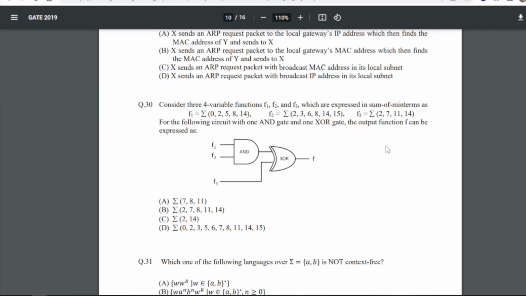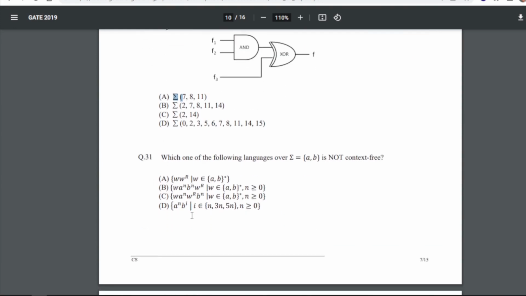Next question is 30, that is: consider the three four-variable functions f1, f2, and f3 which are expressed as sum of min terms, as f1 is this, f2 is this, and f3 is this. For the following circuit with one AND gate and one XOR gate, the output function f can be expressed as, so for 30 we will get the answer as A, that is summation of 7, 8 and 11.